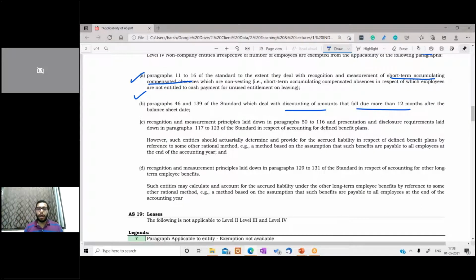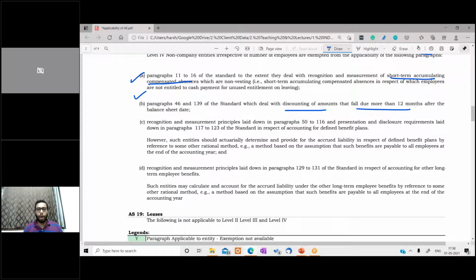However, here the method which was the projected unit credit method has been changed to some other rational method. That can be based on the assumption that such benefits are payable to employees at the end of the accounting year, or any such assumption that the enterprise can take. So the projected unit credit method has been done away with, and some other rational method which might be applicable to the enterprise, or which the enterprise deems good, can be used.